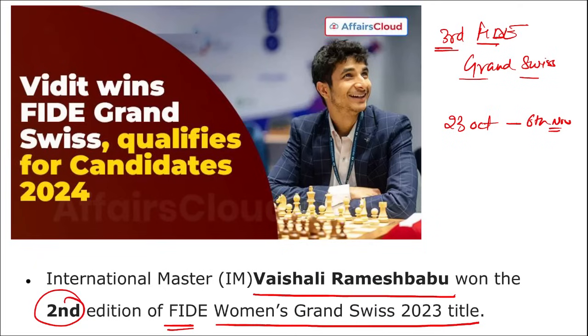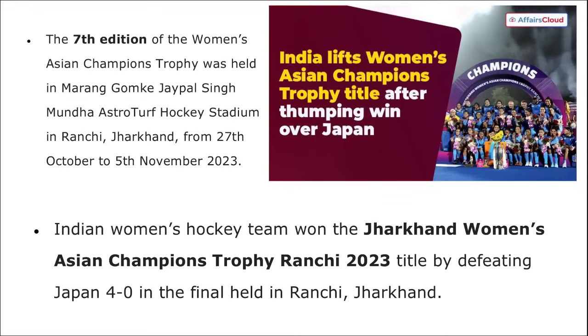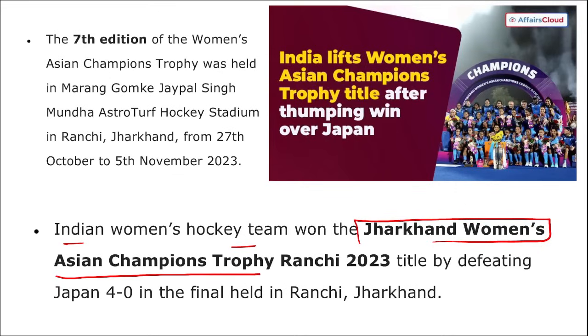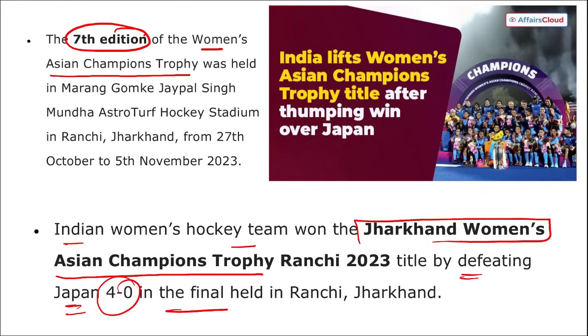Next we are talking about the Indian women's hockey team, which has won the Asian Championship Trophy 2023. I repeat, the Indian women's hockey team won the Jharkhand Women's Asian Championship Trophy 2023 by defeating Japan 4-0 in the final held in Ranchi, Jharkhand. Then remember, this is the 7th edition of the Women's Asian Championship Trophy that was held in Marang Gomke Jaipal Singh Munda Hockey Stadium, that is in Ranchi, Jharkhand. It was from 27th of October to 5th of November.